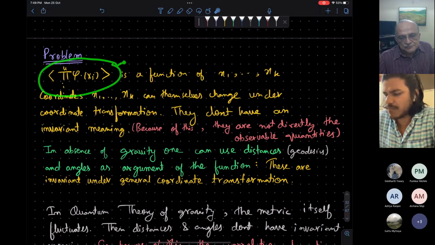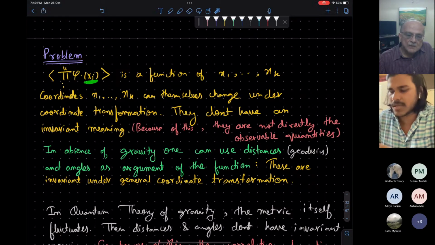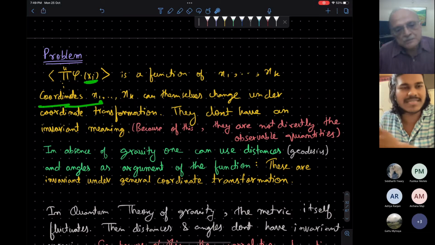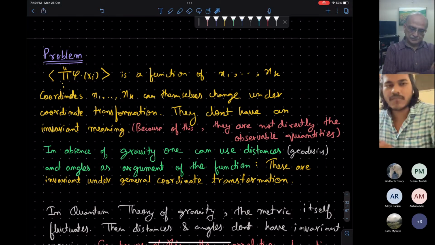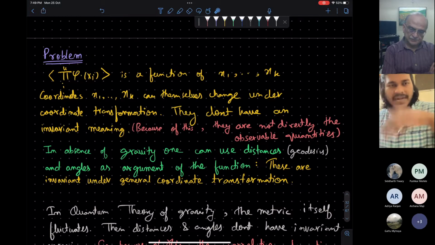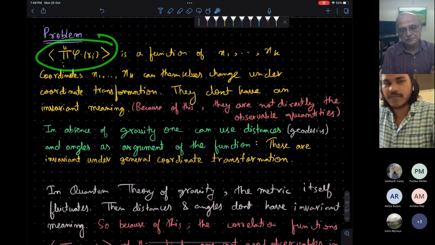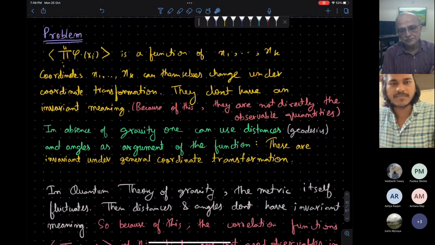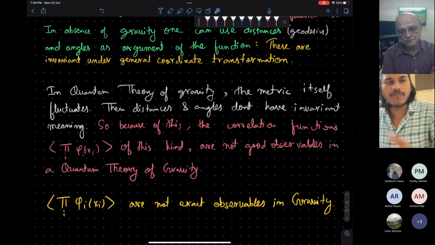Usually, this would have been a function of lengths and angles, not exactly of the coordinates, because under a coordinate transformation, this x1 and xk will change. So they will be functions of lengths and angles, but when the metric fluctuates, lengths and angles will also fluctuate. So we see that this correlation function, when it is inside the bulk of the AdS, the bulk correlation function, is not well defined when we quantize gravity.